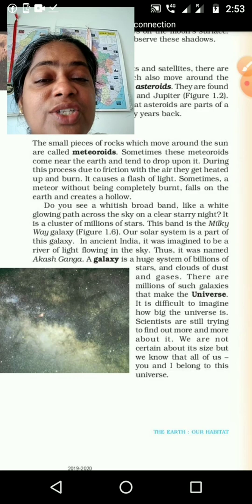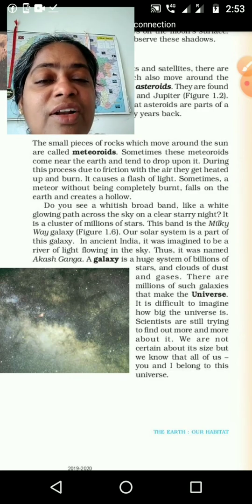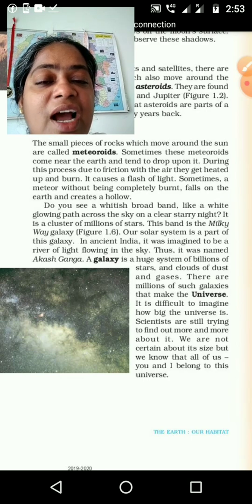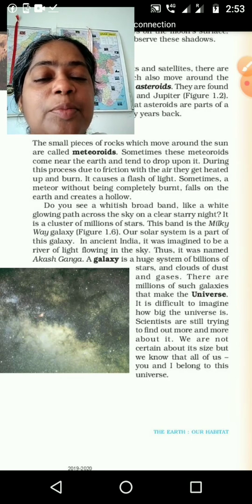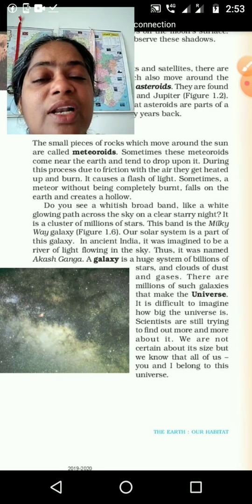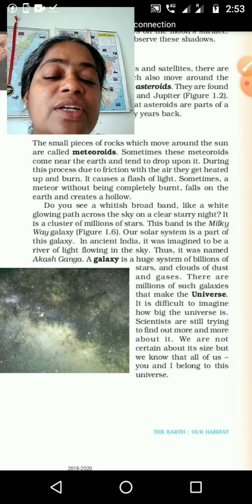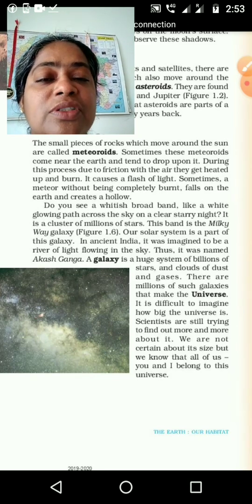Okay, then next one, like that 10-20 villages are there, that together make our district. Then all the districts together make our state. Then district is our Milky Way galaxy, and the Milky Way galaxy is a part of another galaxy, and like that all together it is making the universe. It is difficult to imagine how big the universe is.